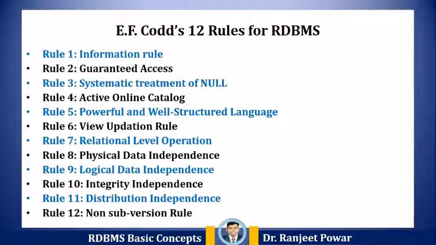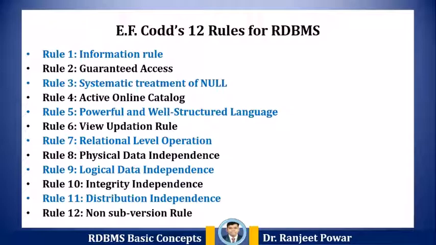Rule number 8, physical data independence. The physical storage of data should not matter to the system. If, say, some file supporting a table is renamed or moved from one disk to another, it should not affect the application. Rule number 9, logical data independence.